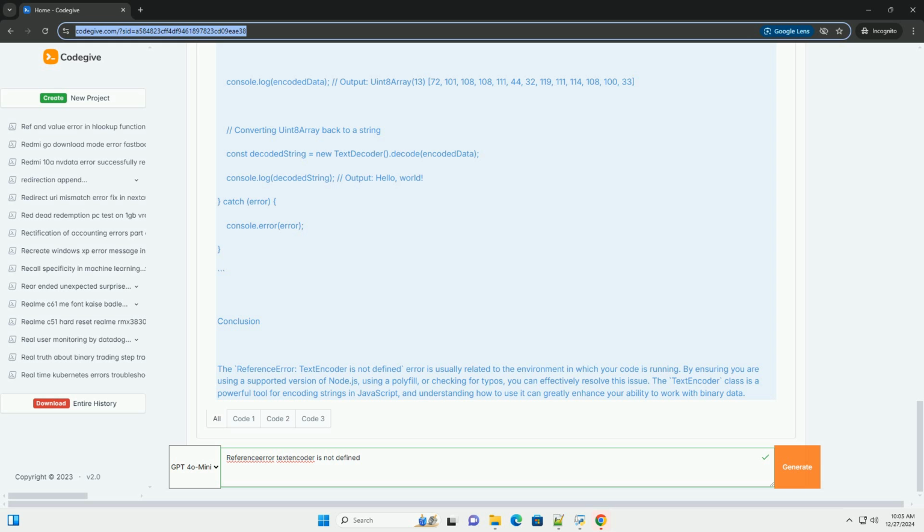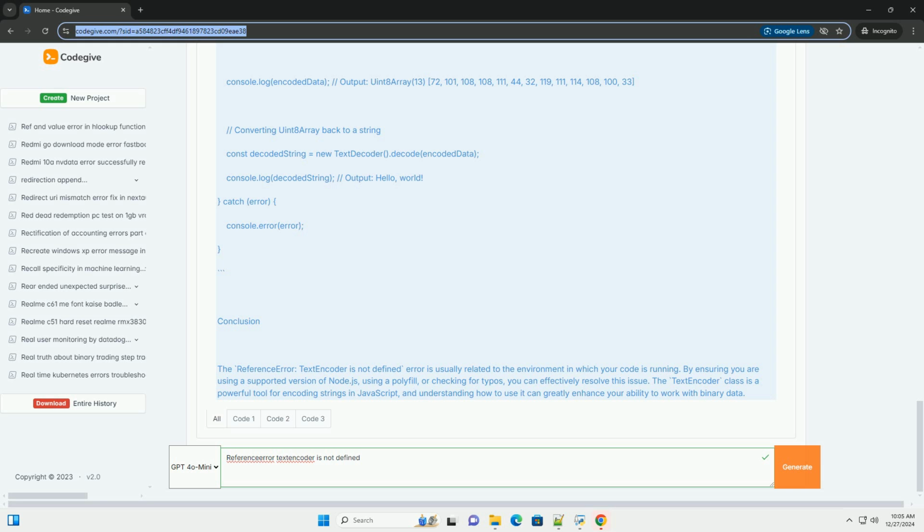1. Running in an older Node.js version. If you're using an older version of Node.js, before version 1.0.0, you might encounter this error, as the TextEncoder class was introduced in newer versions. 2. Running in a non-browser environment. If you are executing JavaScript in a non-browser environment, like some older JavaScript engines, it might not support TextEncoder. 3. Typo or scope issues. You might have a typo or scope issue in your code that prevents TextEncoder from being recognized.